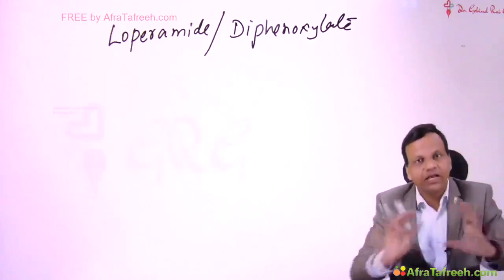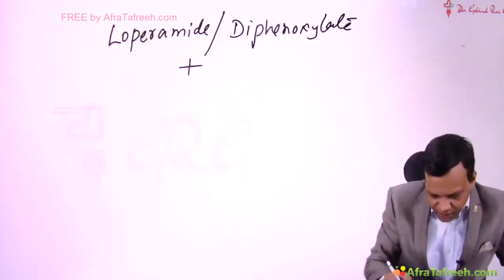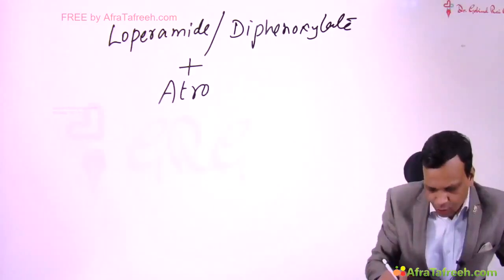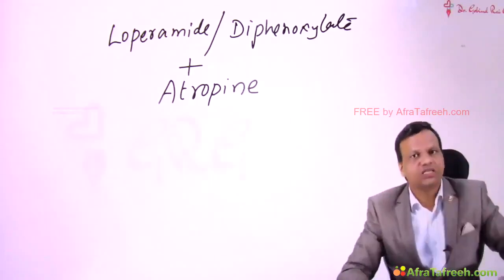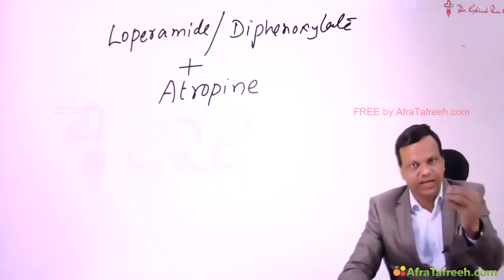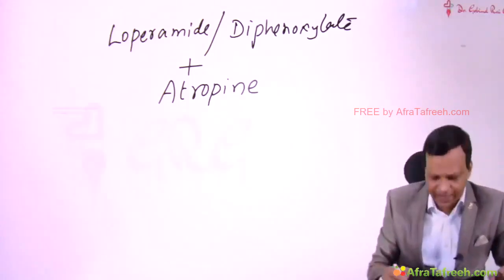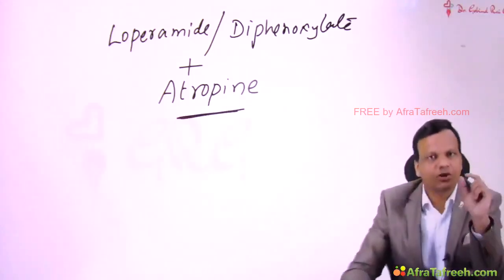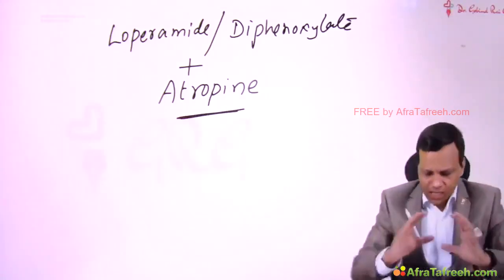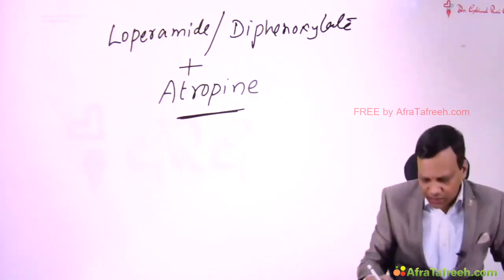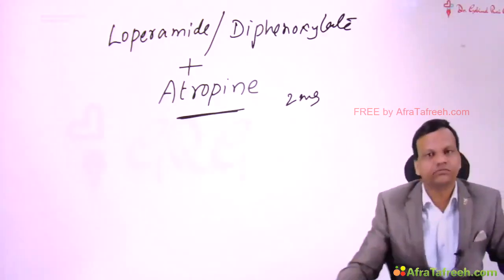they are never available alone. They are always given in combination with atropine. You will not find loperamide or diphenoxylate alone in the market. It is always given with atropine. A very small dose is already added, but the amount of atropine which is added is subtherapeutic, a very small dose. Hypothetically assuming, suppose 10 milligram atropine works, here we have added only 2 milligram atropine.